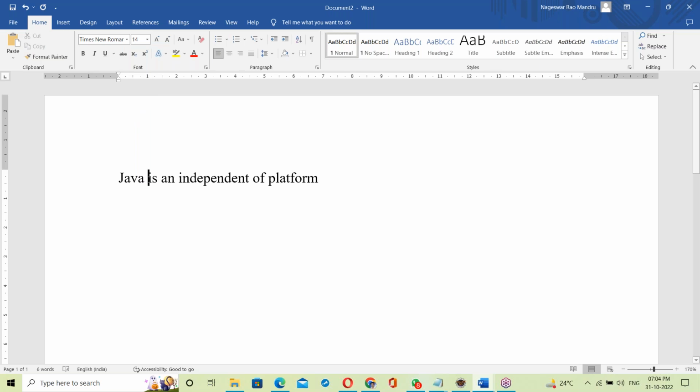Java is an independent platform. What does it mean?